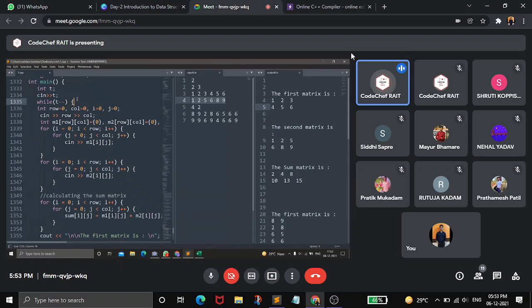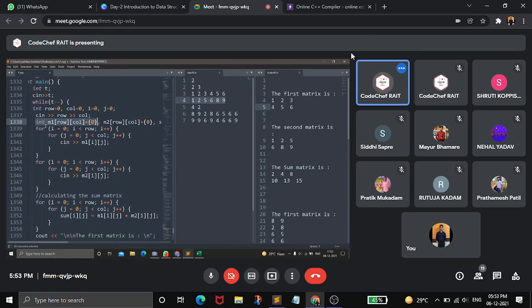Okay, so inside the while loop, we are taking the row and column and i and j to iterate the elements. We have initialized the first array and second array using the curly braces. So now first what we are doing, we are taking the rows and columns.